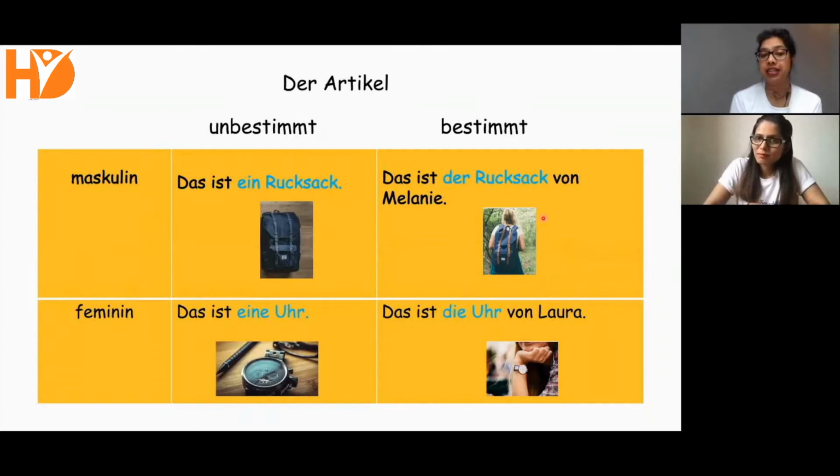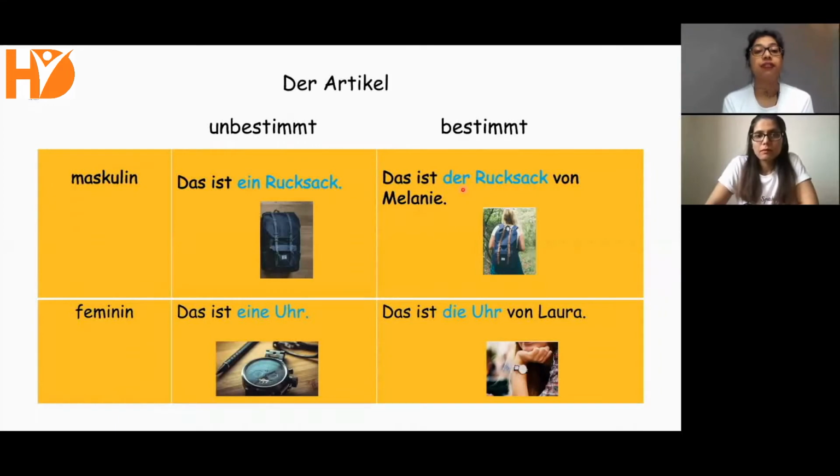So in the first case, it is indefinite because we are talking about any random rucksack, and that is being shown with the help of ein, a. But in the second example, because we are talking about the rucksack of a particular person, it becomes a definite object. Das ist der Rucksack von Melanie. That is the rucksack of Melanie.